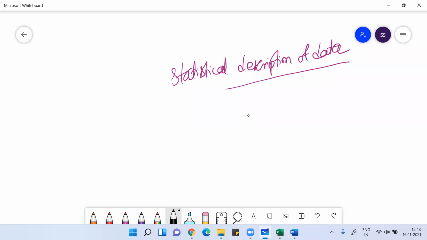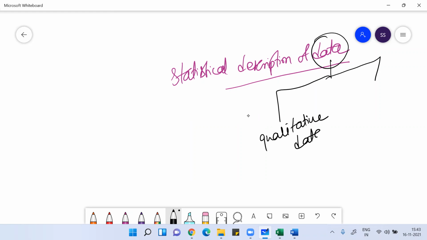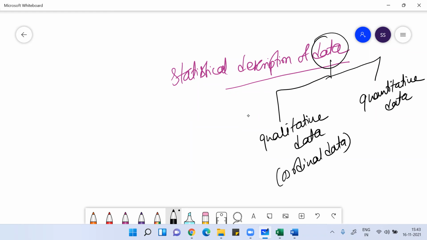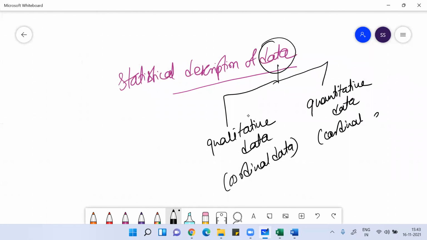Statistically, if I'm trying to describe data, I need to understand what data is all about. Data can be either qualitative data or quantitative data. Qualitative data is also called ordinal data, and quantitative data is also called cardinal data. So in statistical description, we are describing data, which can be qualitative or quantitative.